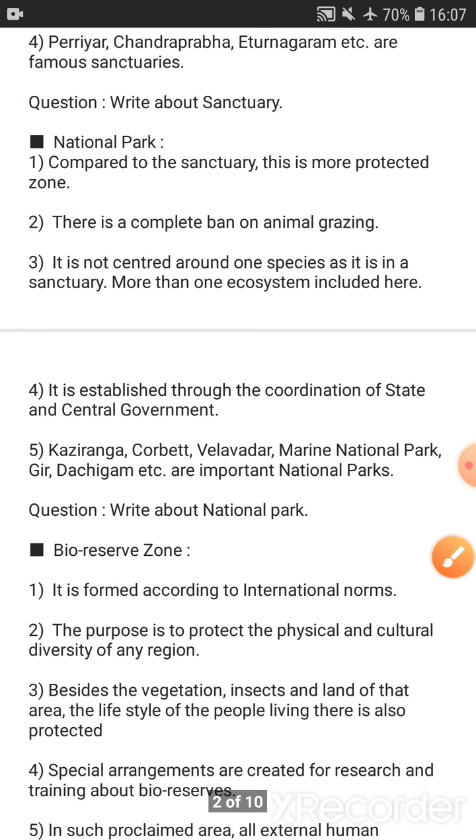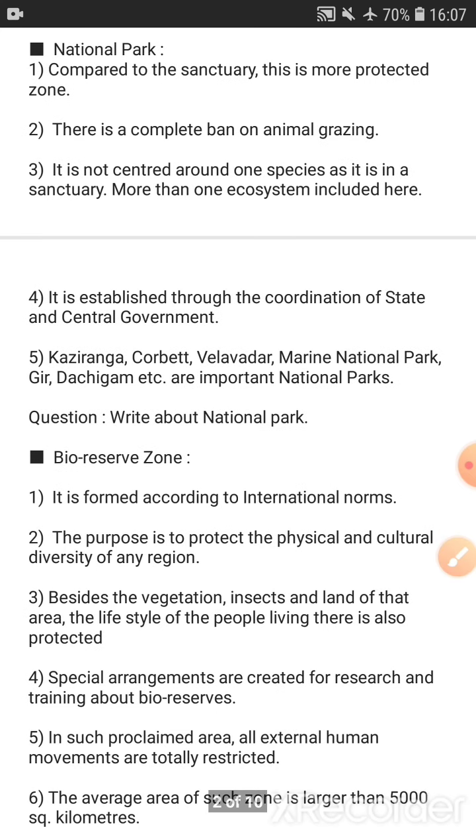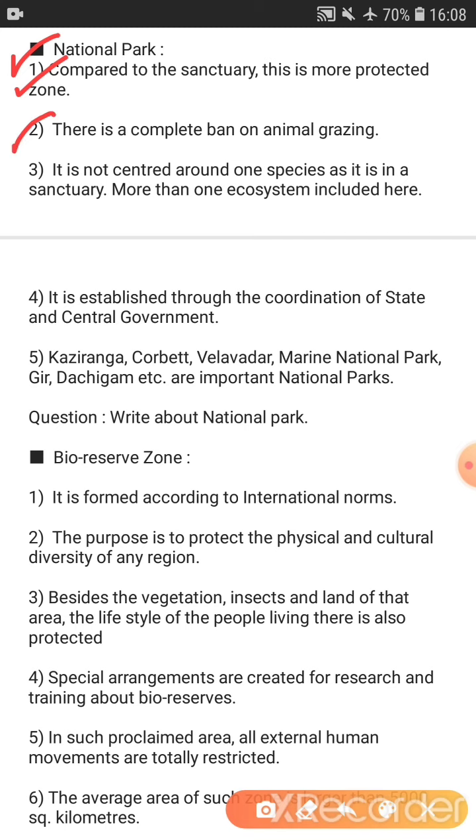Now we are going to see the national park. National park has a wider scope comparatively to the sanctuary. See, the first point, compared to the sanctuary, this is a more protected zone for the wildlife diversity. In the second point you can see there is a complete ban on animal grazing. In the sanctuary we have seen that animal grazing is allowed by taking permission from the authority, but here it is a complete ban on animal grazing.